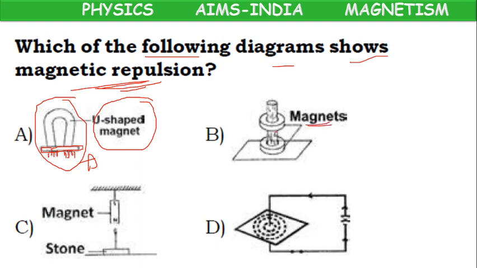Here magnets are there. First magnet, second magnet, but there is some gap between them. So they are not attracting. If they attract, they should combine with each other. They cannot maintain a gap. So this is an example of repulsion.